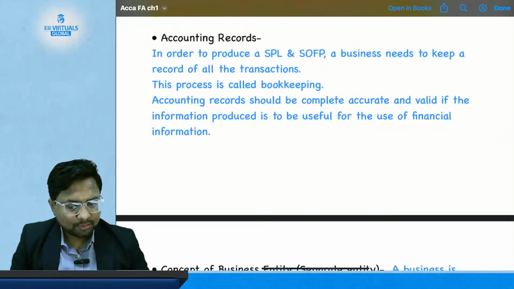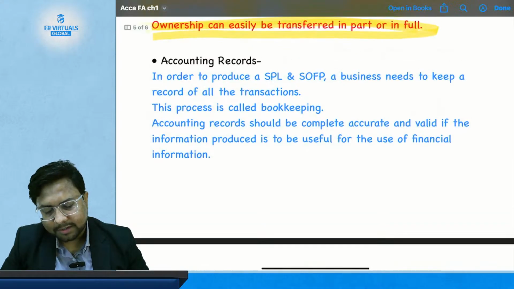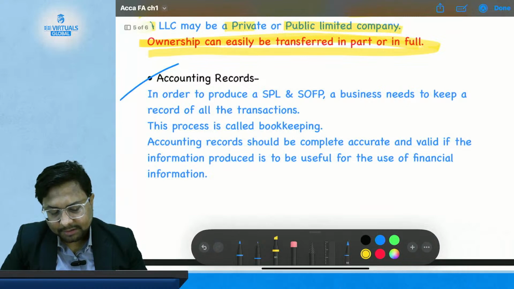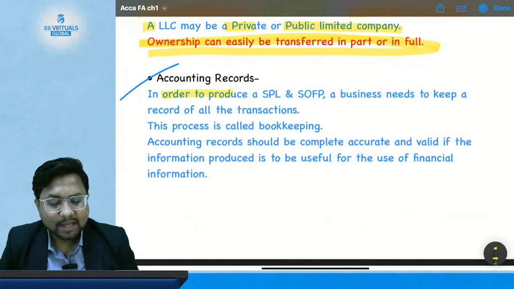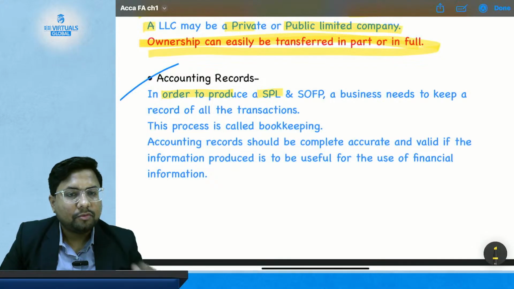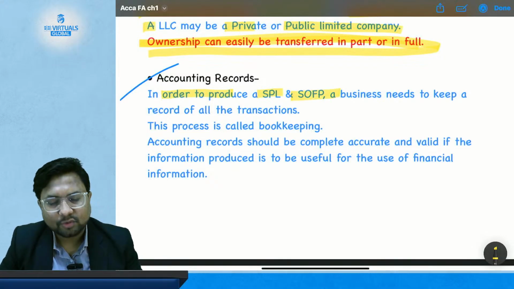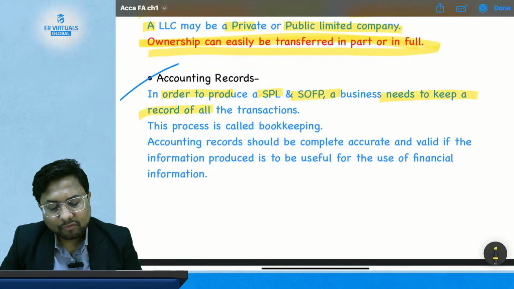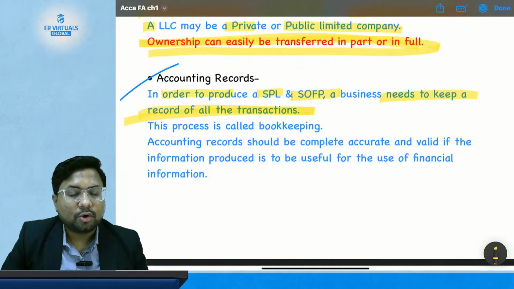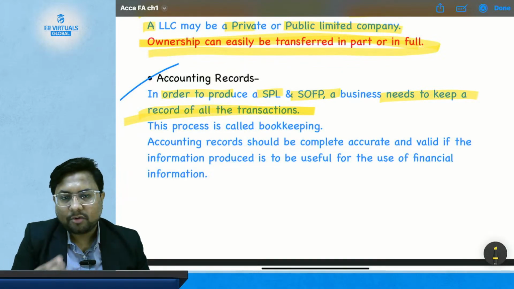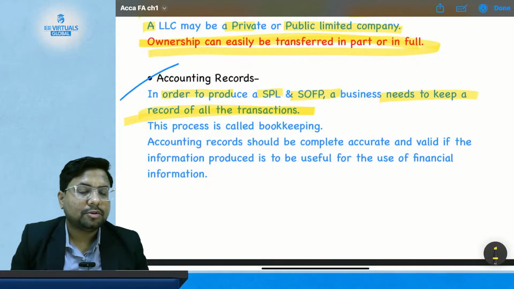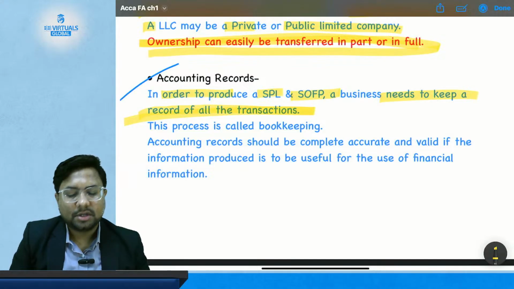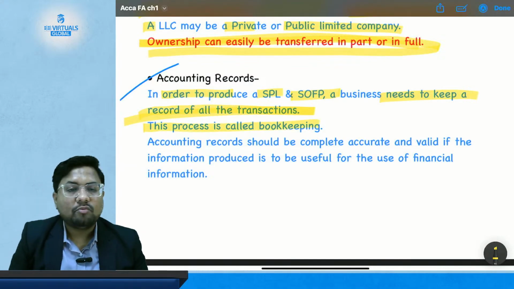Okay, so let's start with the new topic, that is accounting records. What does it say? It says that in order to produce SPL, that is statement of profit or loss, and SOFP, statement of financial position, a business needs to keep a record of all the transactions. This process is called bookkeeping.